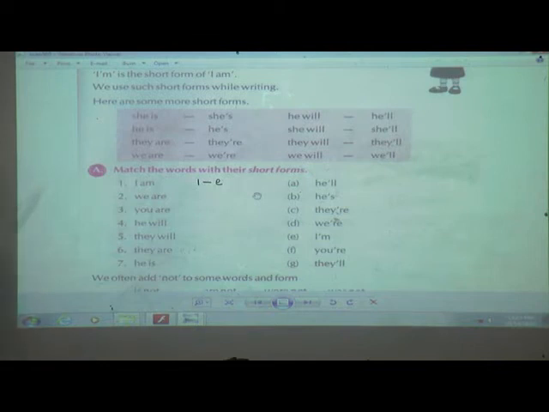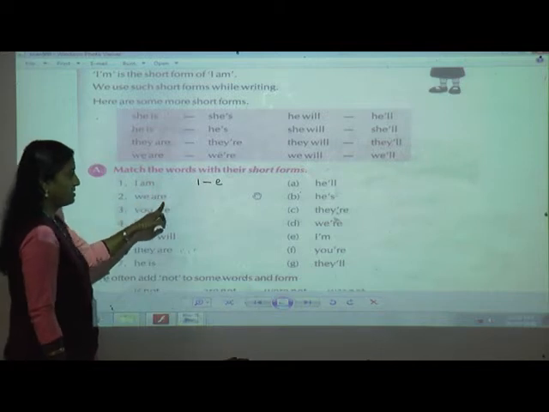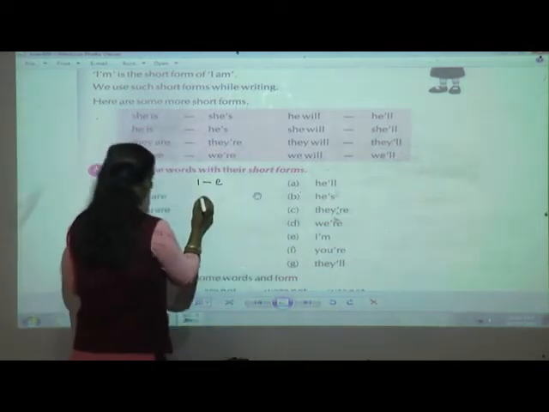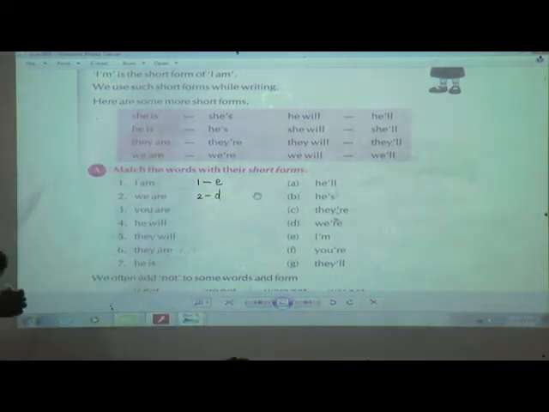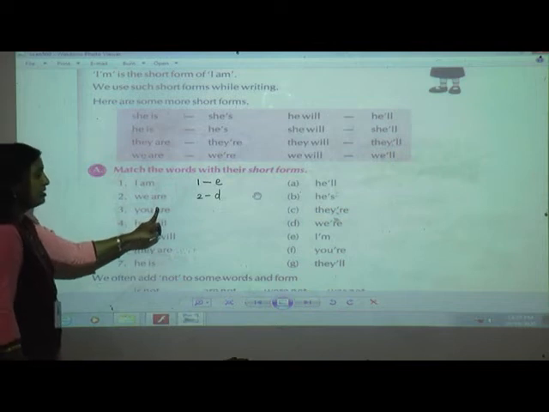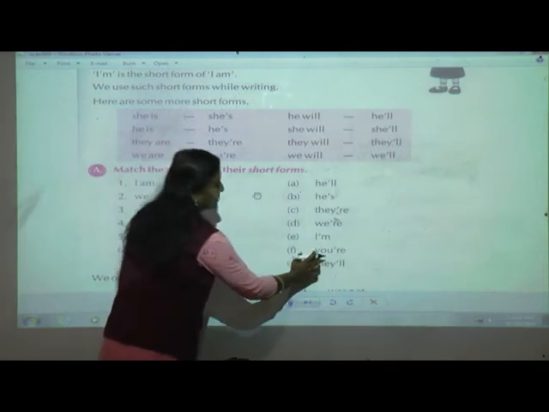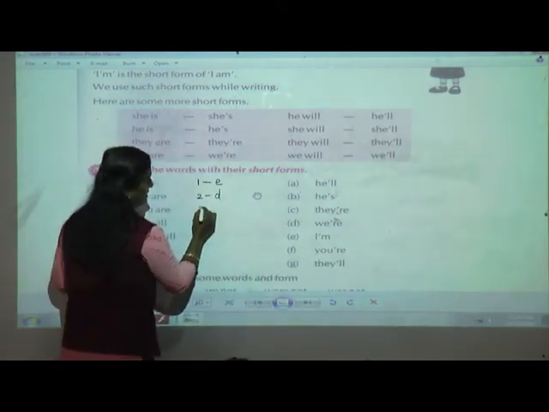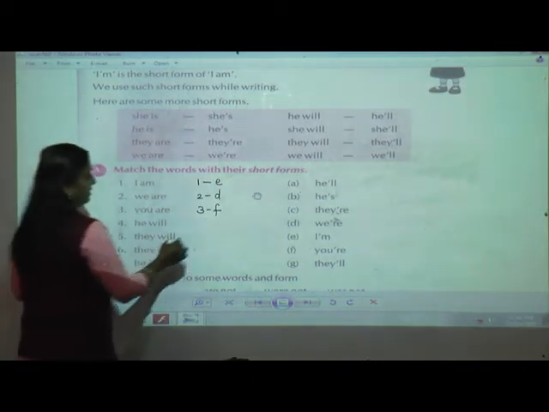Next, we are. How are we going to write the short form? We are going to take out the first a, then apostrophe r e. Is the same there? Yes, it is on D. So write 2 D. Third, you are. Yes, "you are" was not in this, but we will make the short form. What am I going to do? I am going to take out the first letter and put apostrophe and re. You can see this in F. So I will write here 3 F. Fourth, he will.